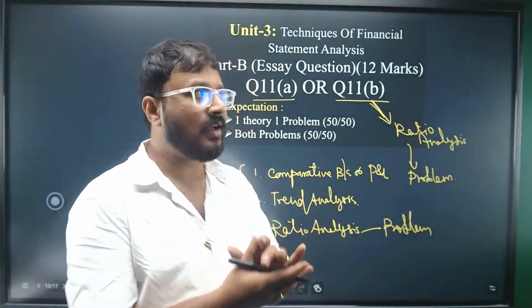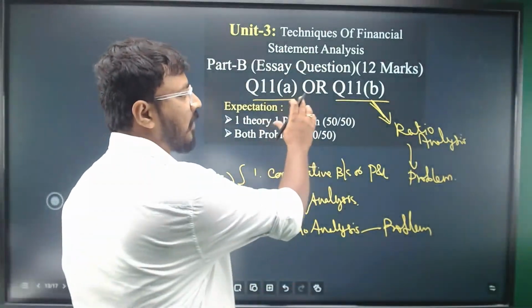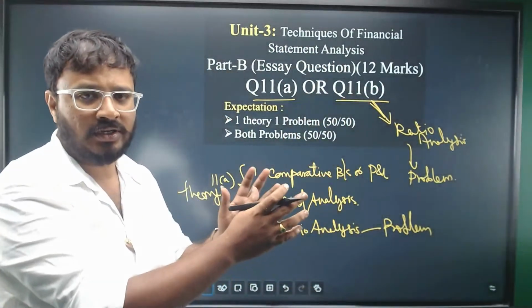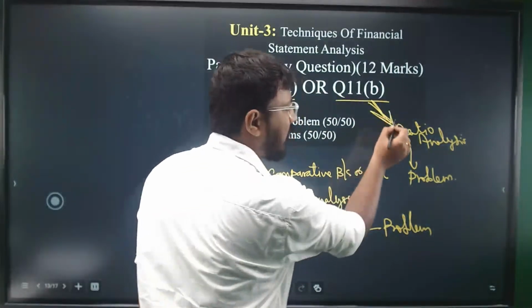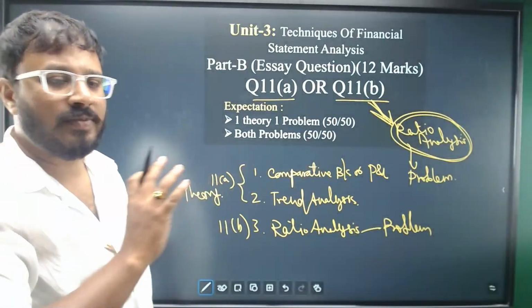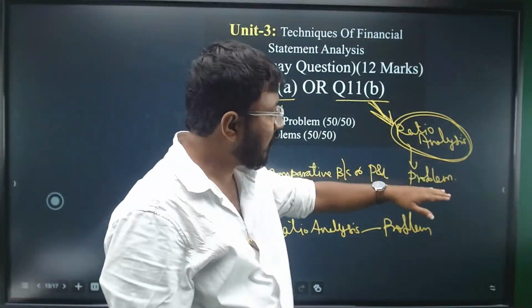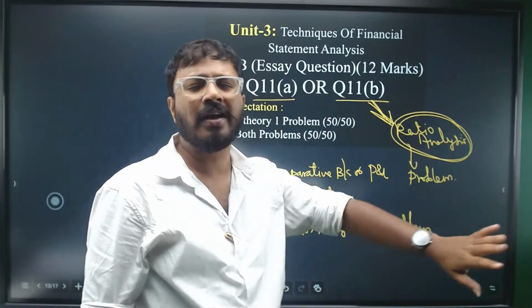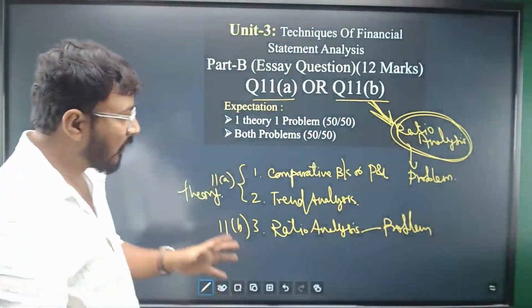I was saying that when it comes to unit 3, question numbers 11A and 11B are fixed for unit 3, techniques for financial statement analysis. Question number 11B is fixed. As we see from the past papers pattern, question 11B is coming from ratio analysis, and it is purely a problem. Very rarely will you see a theory question on the ratio analysis part.